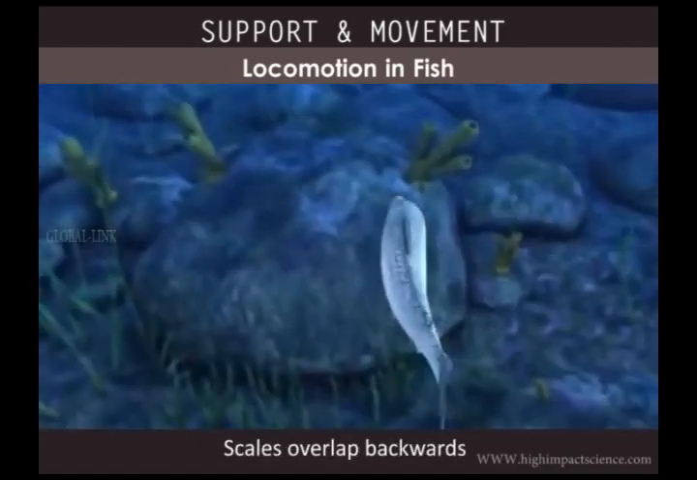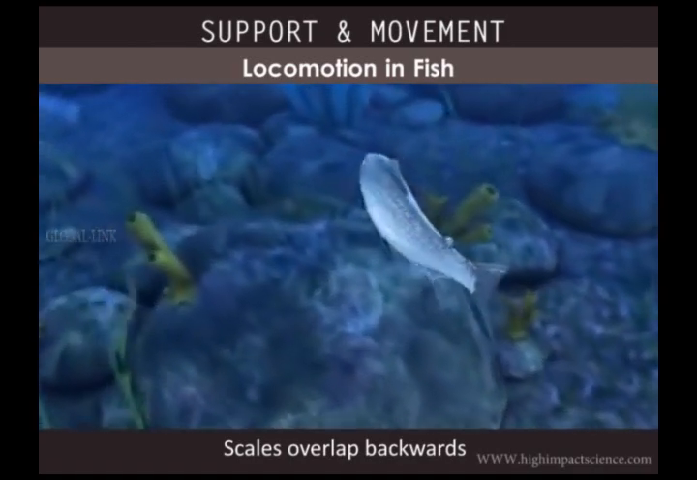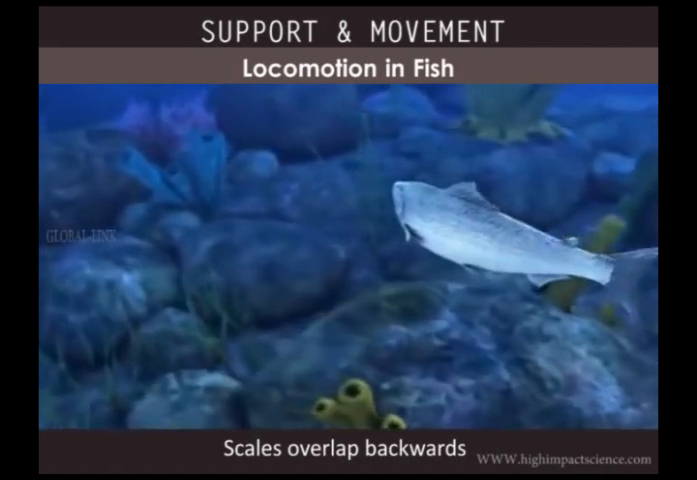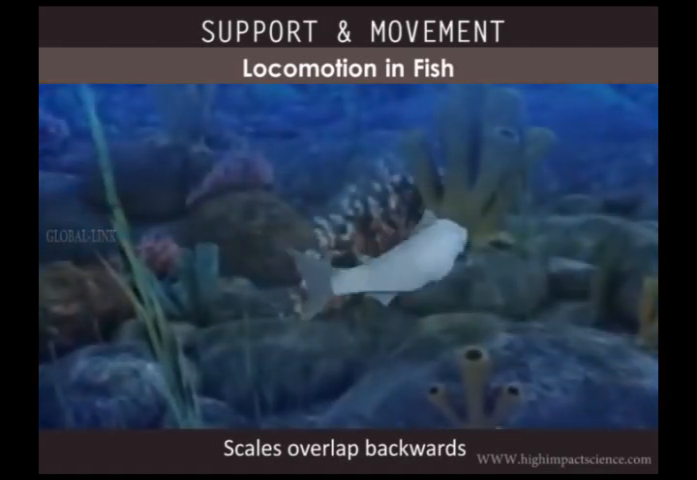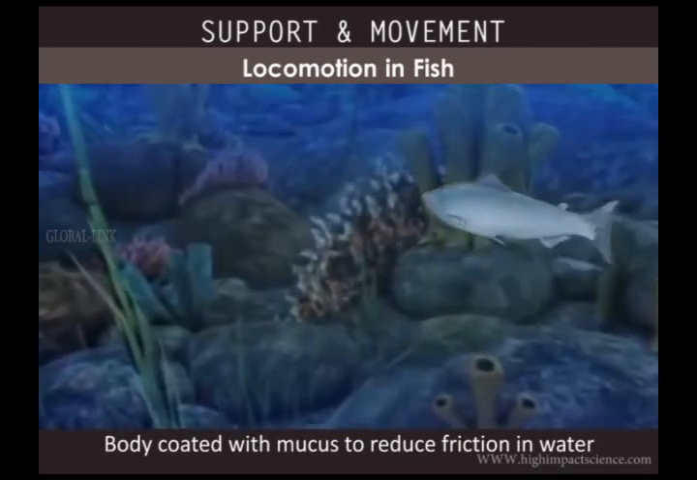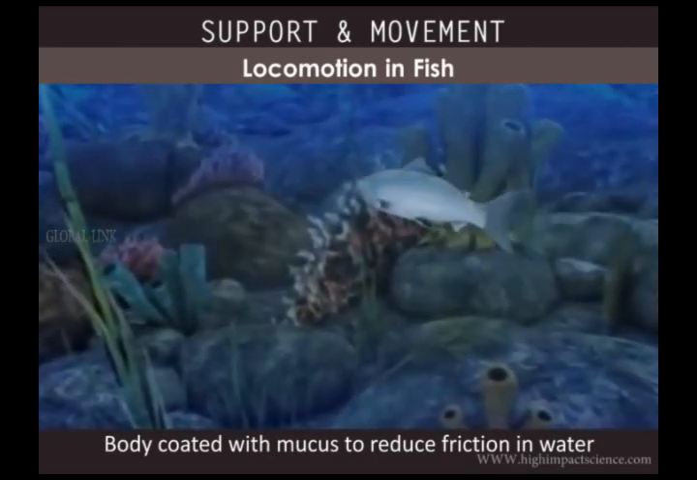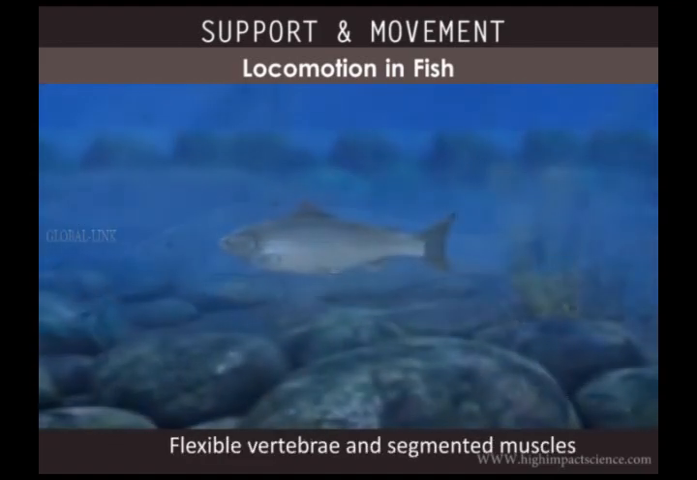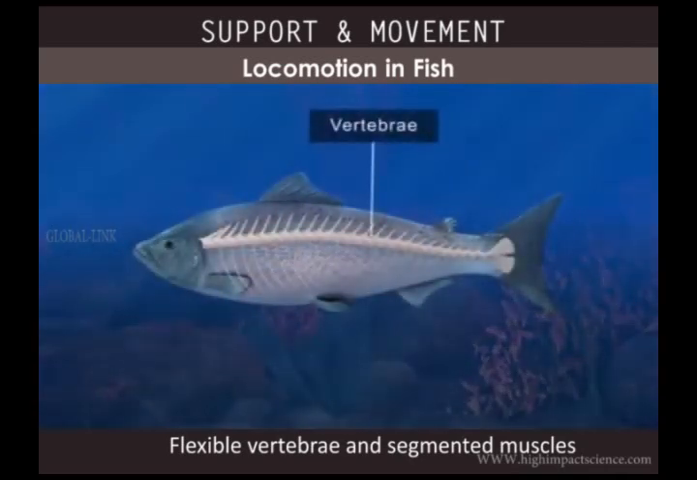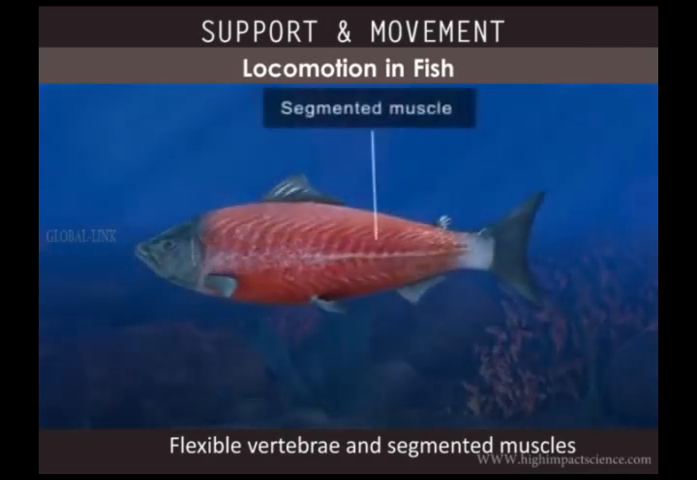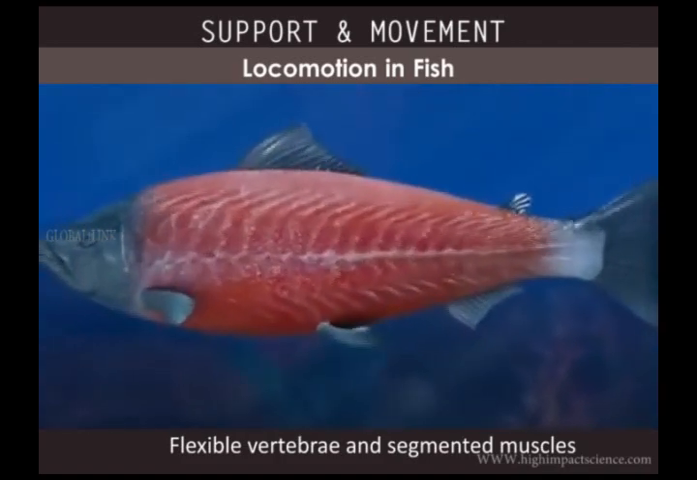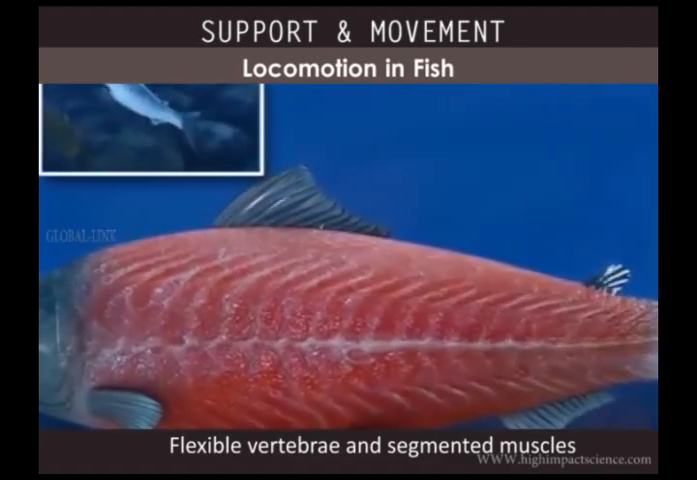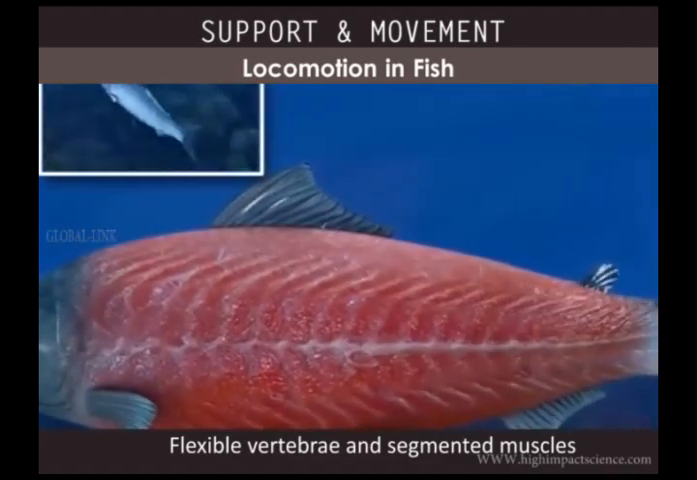In addition, the scales of fish overlap backwards, therefore eliminating resistance to movement as the fish cuts through water. The scales are also coated with mucus, which reduces friction as the fish moves in water. Moreover, the fish has a set of vertebral and segmented muscles that continue from the head to the tail. These muscles help the fish to propel itself from side to side as it swims through water.